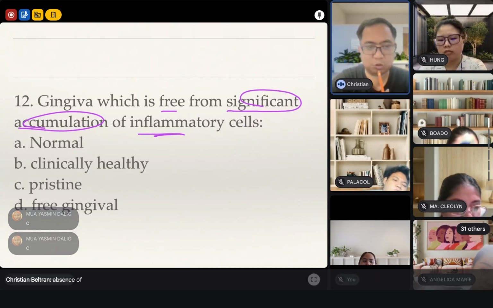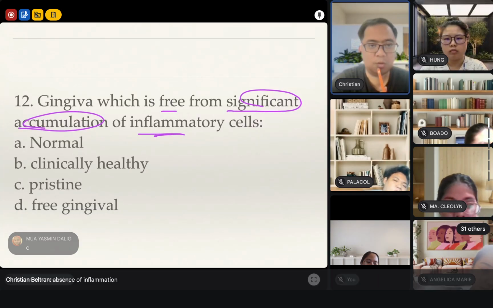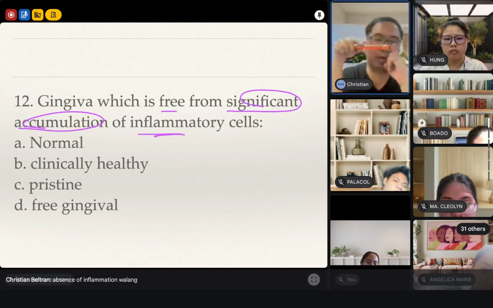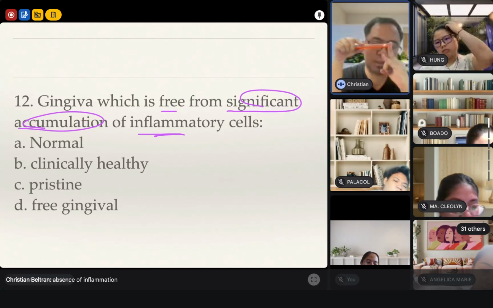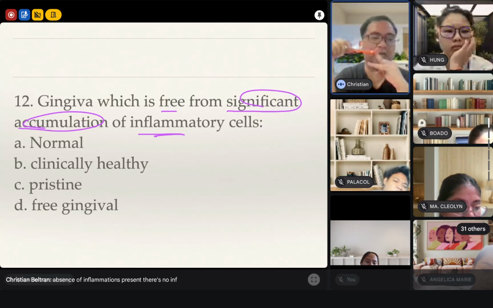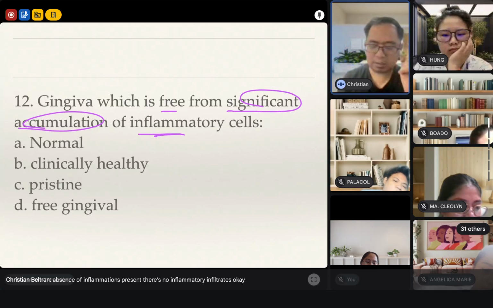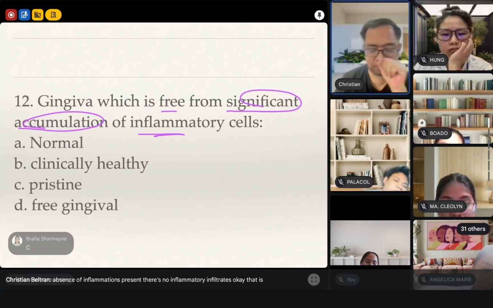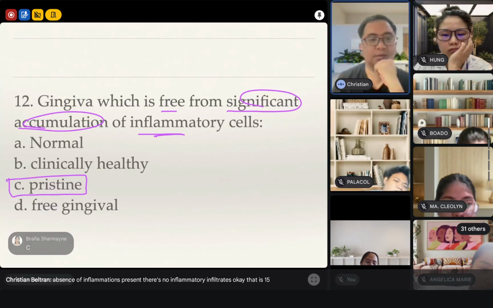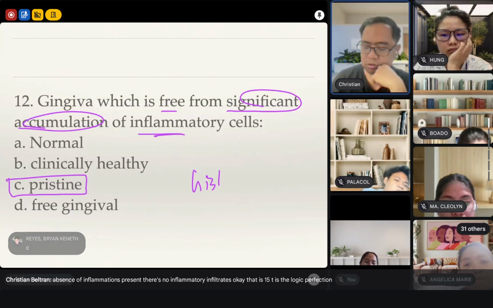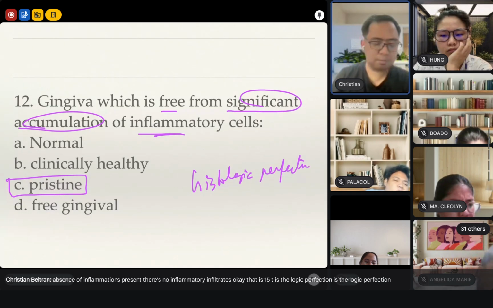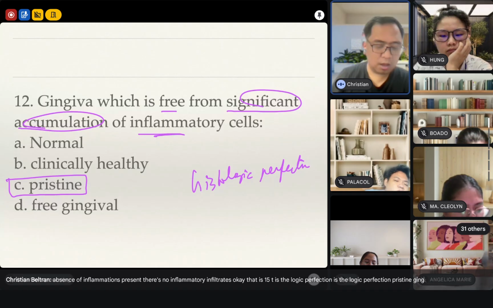Absence of inflammation. Walang pus, walang microorganisms present. There's no inflammatory infiltrates. Okay? That is pristine tayo. Histologic perfection. Pristine gingiva. Okay?